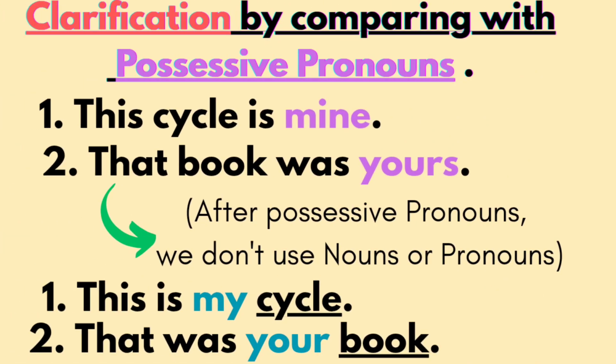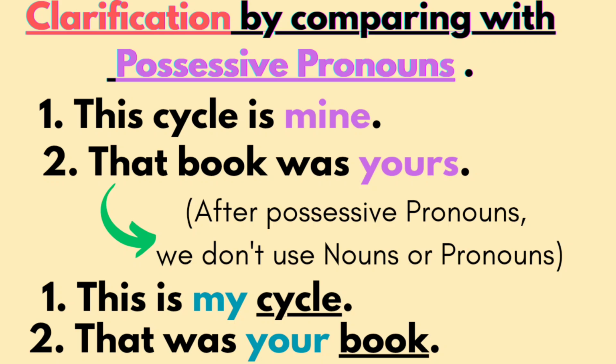Let's compare possessive pronouns and possessive adjectives. I have taken only two examples. This cycle is mine. In this sentence, mine is a possessive pronoun, and after possessive pronouns we don't use nouns. We'll see the second example. That book was yours.